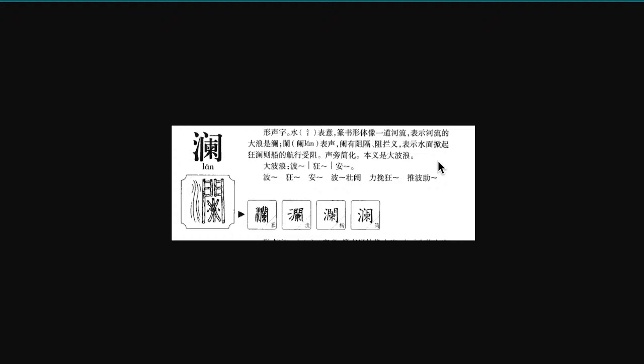That's the basic meaning. But now it doesn't only refer to big waves, it also refers to small ones as well. So this is Lan.